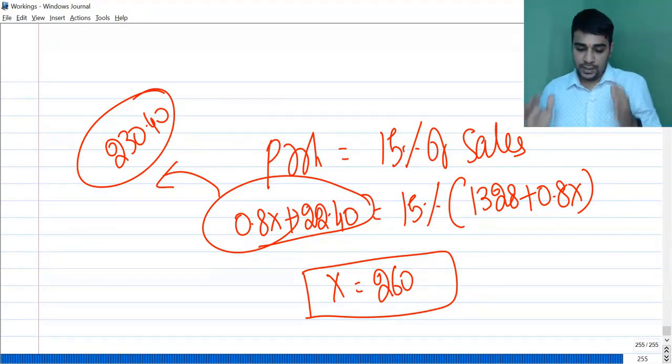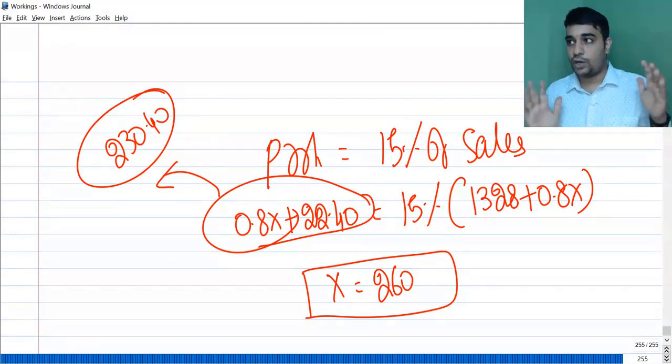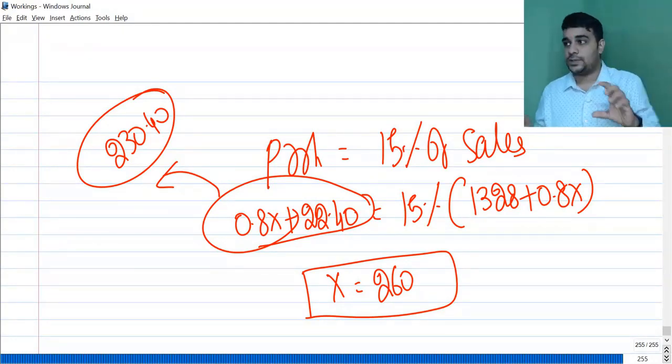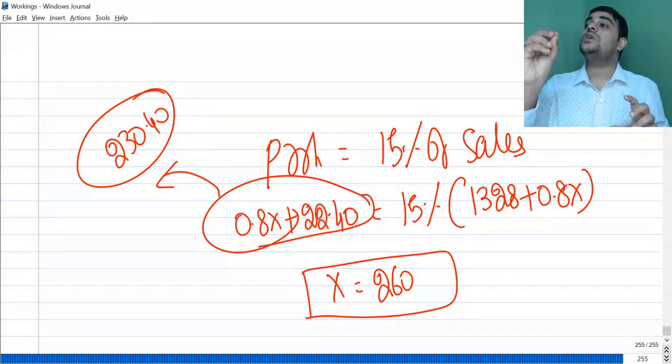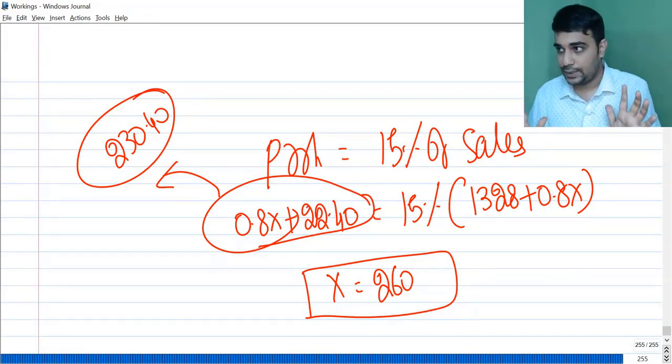Let's assume the ITC hotel has 50 rooms which are still unoccupied. Demand is not there, 50 rooms not occupied. The variable cost is only 1500 per room night. If you occupy, you will incur 1500 rupees per room day. That is what ITC is going to incur.